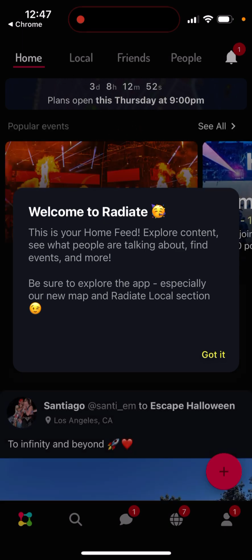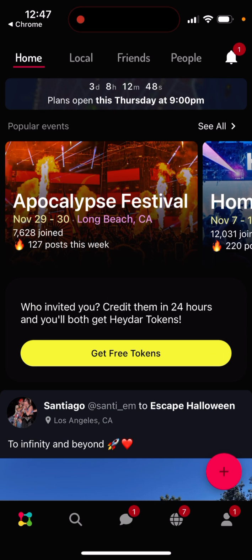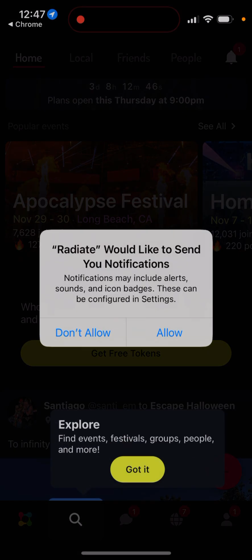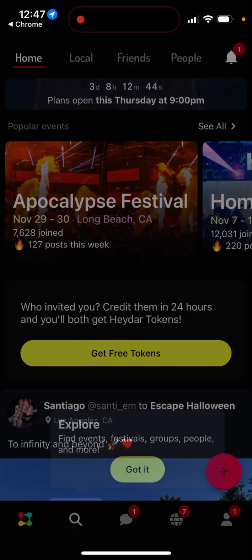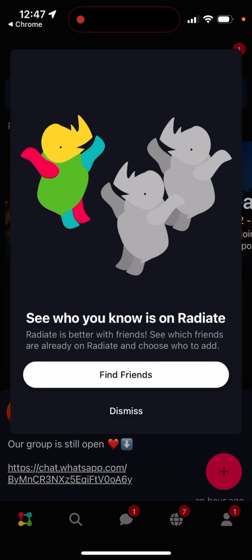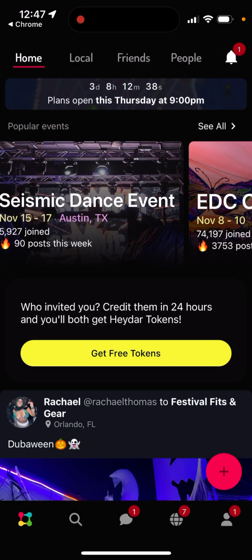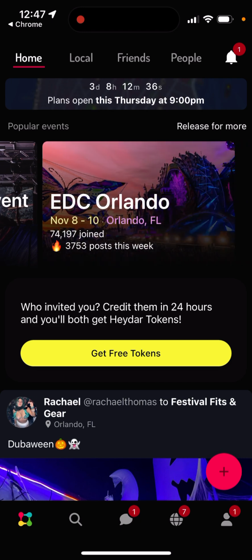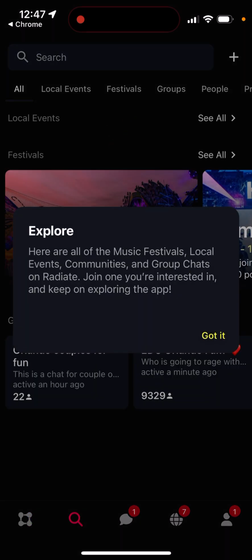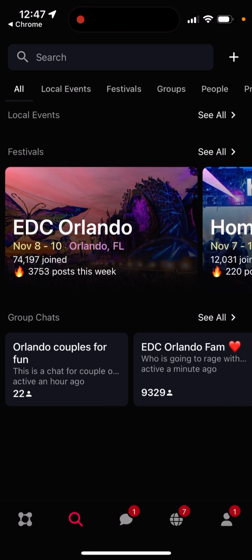This is your home feed. Explore content, see what people are talking about, find events and more. So that's basically the idea, and that's how it works. And you can just explore all the different festivals, and then it's mostly in United States. So that's just where you can see it.